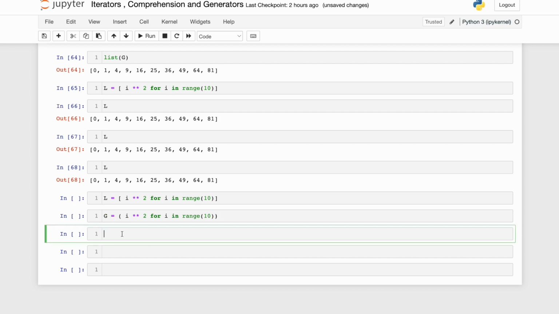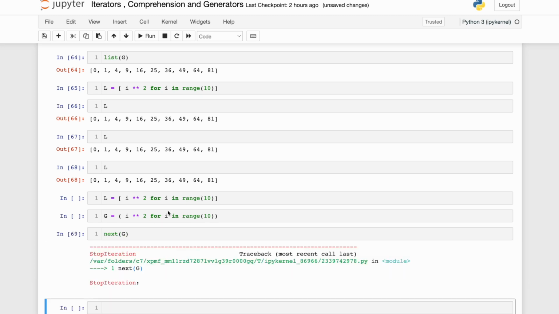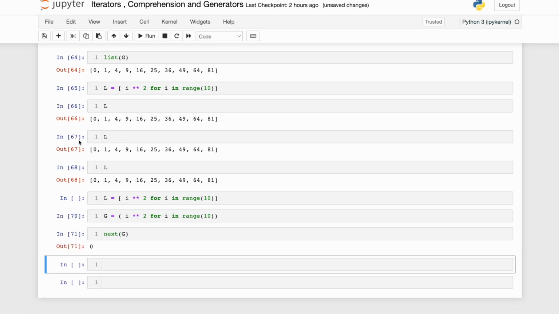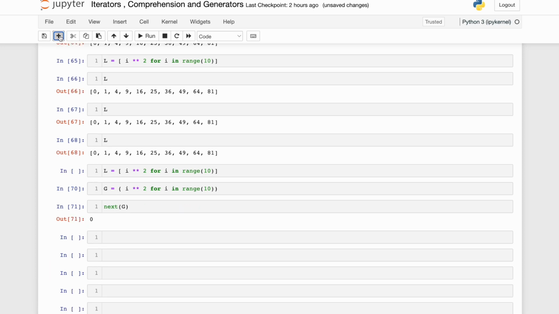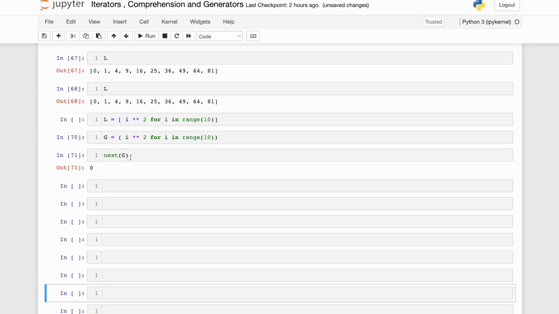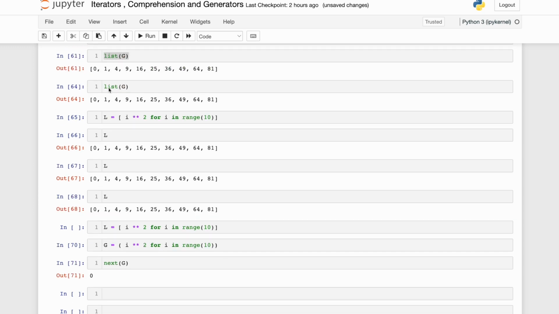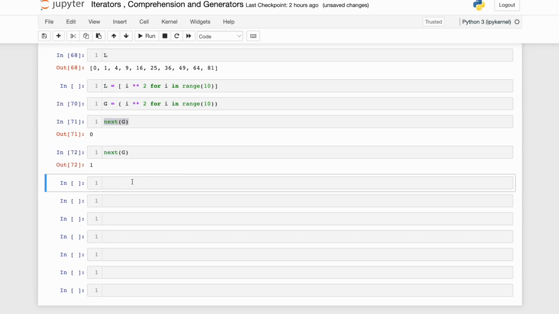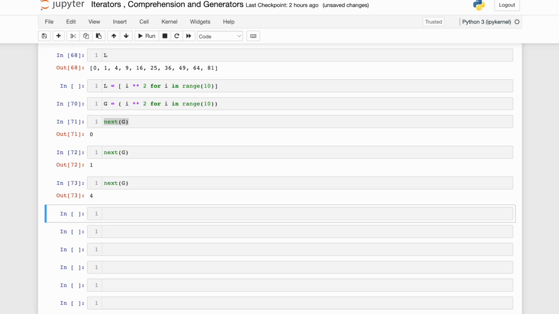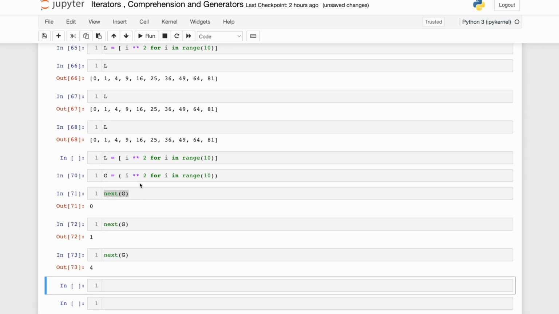This was already exhausted. I'm going to ask for the first element. It gave me the first element as 0. 0 was my first element over here, as you can see. Now if I execute next G one more time, it will give me 1, and then 4. So 0, 1, 4.